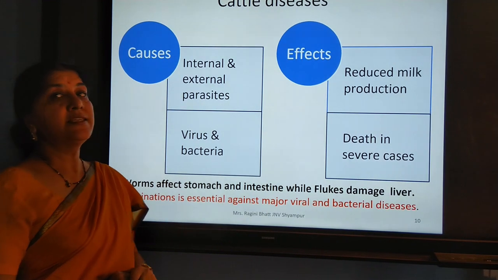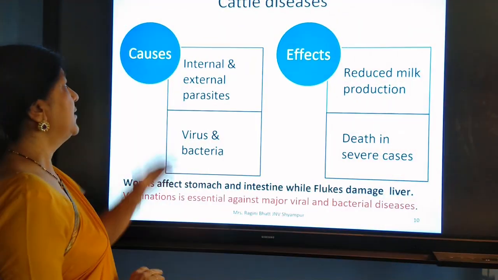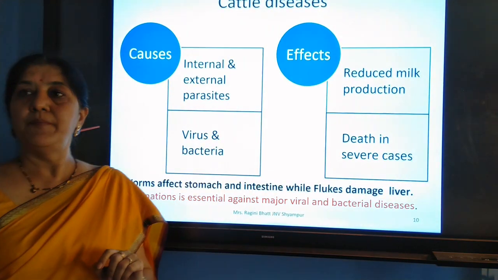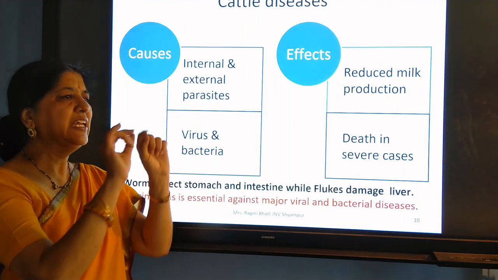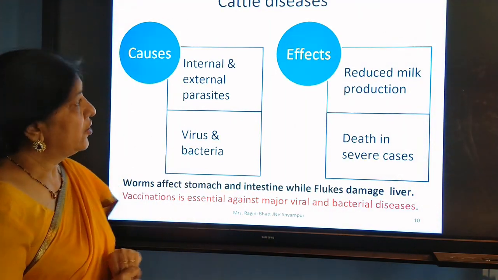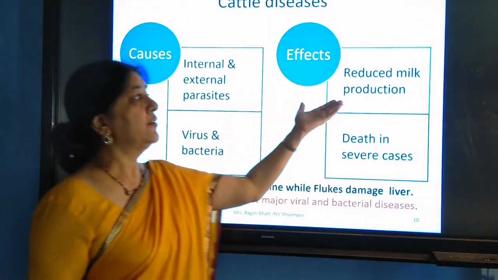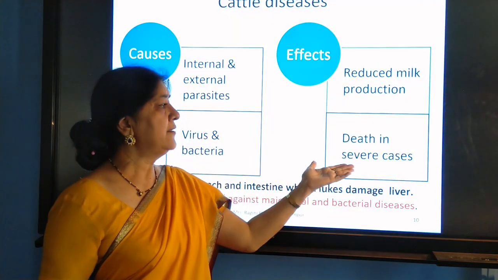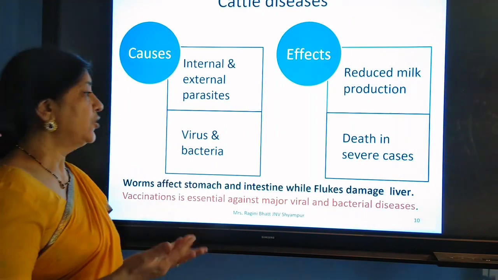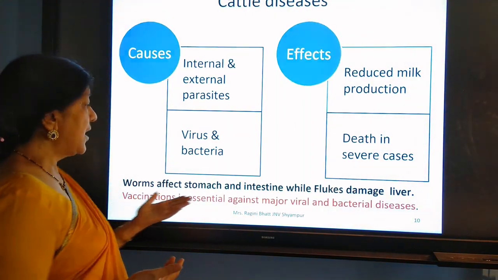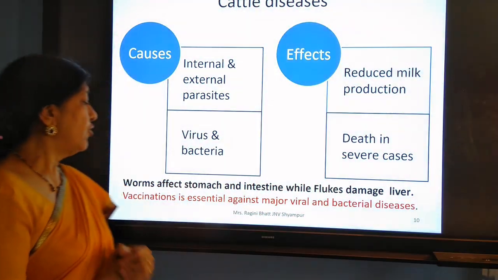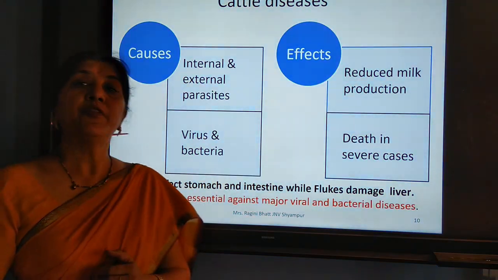Now what are the diseases which trouble them? Let us see the causes and the effects. The causes are external and internal parasites. You must have seen cows having leeches on their body, or sometimes bacterial and viral infections are there. What are the effects then? They will give less milk and death in severe cases. If the infections are high, they will die. So this will be a loss to a farmer. Sometimes worms affect their intestine and sometimes the fluke damages their liver. So what should we give? We should give them vaccinations.